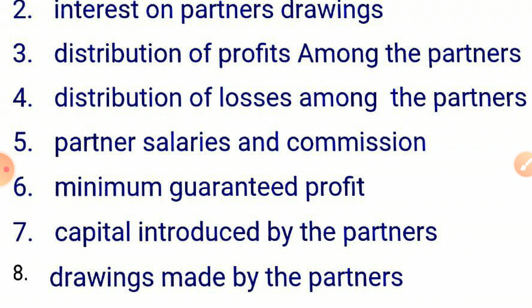Then when drawings are made by the partners, that means they are withdrawing the money. So what will be the journal entry in that case? Yes, partner's capital account will be debited to cash or bank. Is this point clear to you?